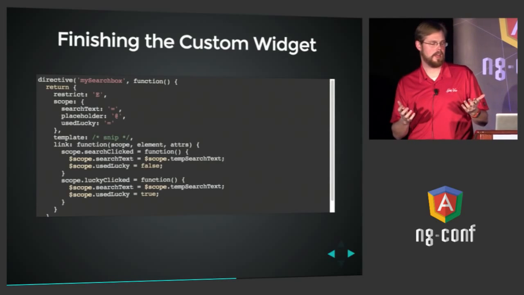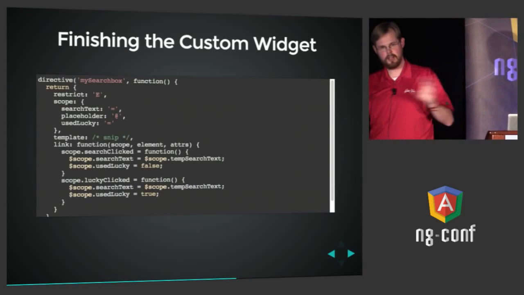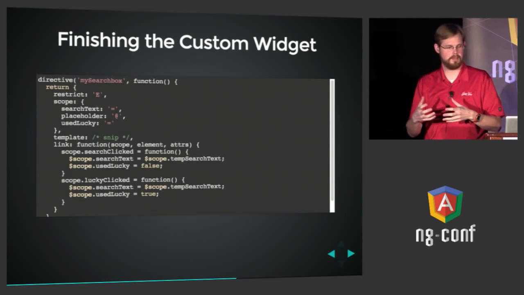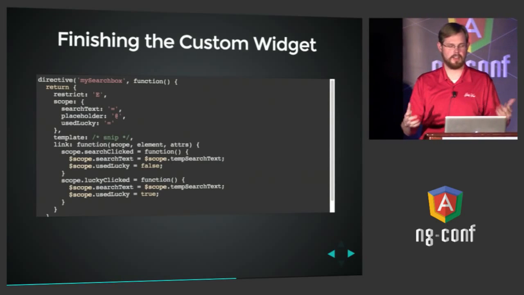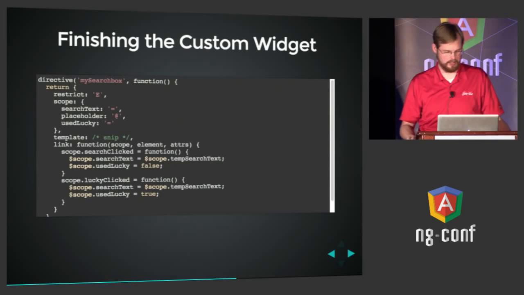So that's it. Now we have a search box that will render HTML to the page consistently anytime you use it. It has behavior associated with that same directive. And outsiders have a nice clean contract that they can use whenever they want to communicate with it. Just like that.